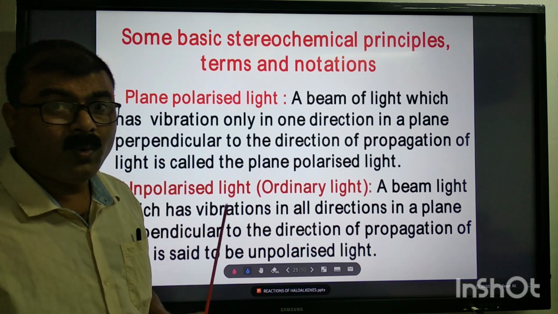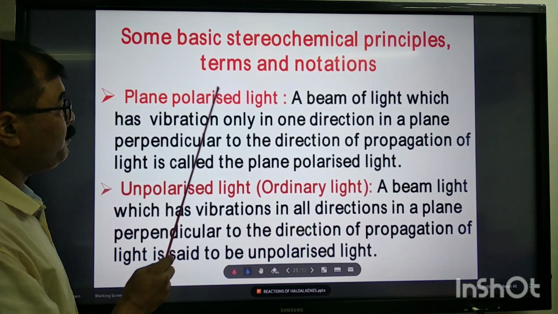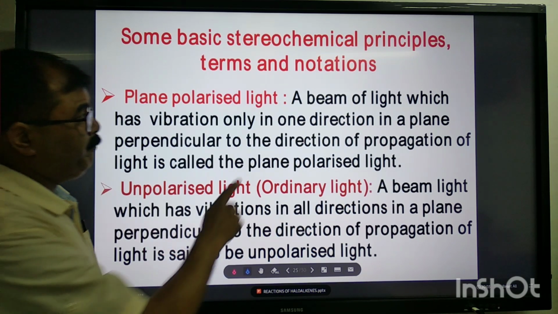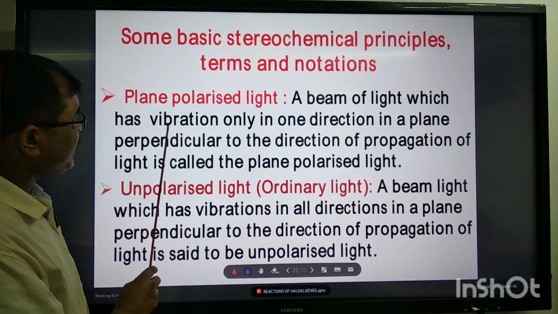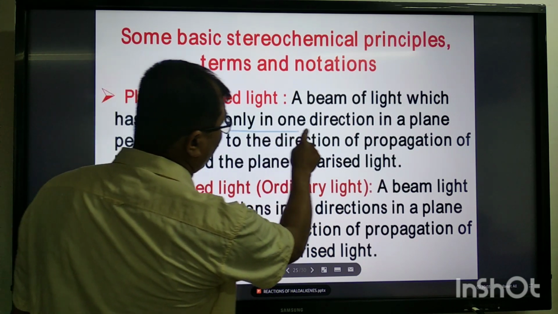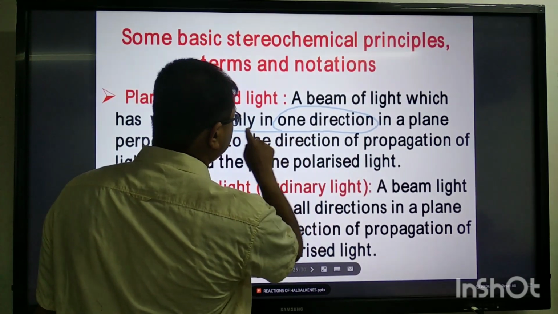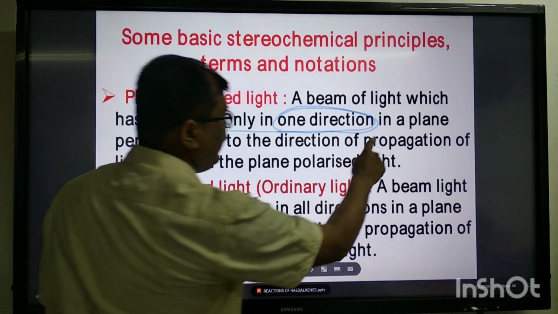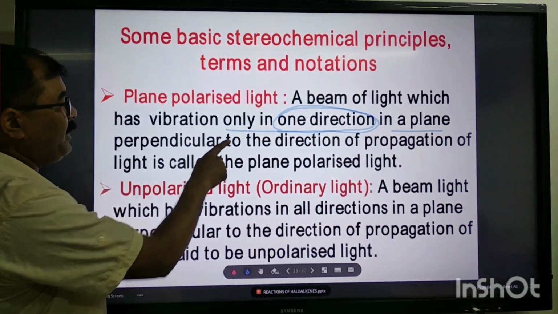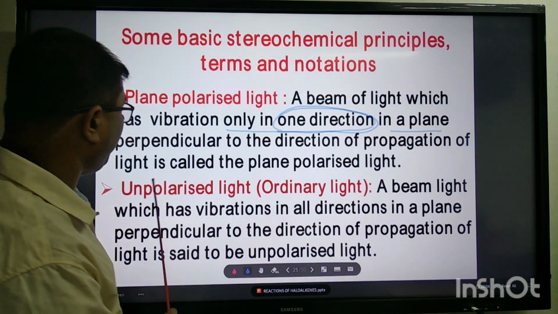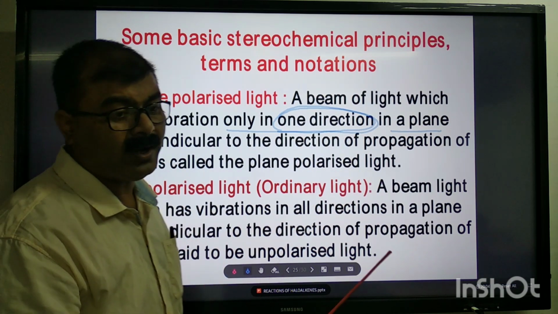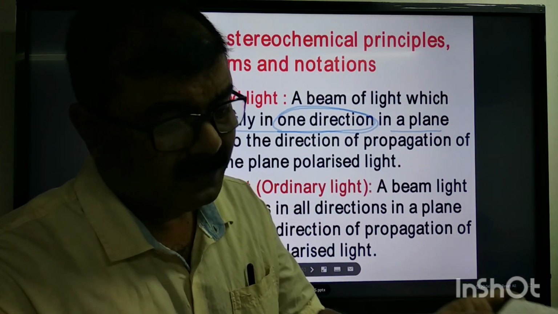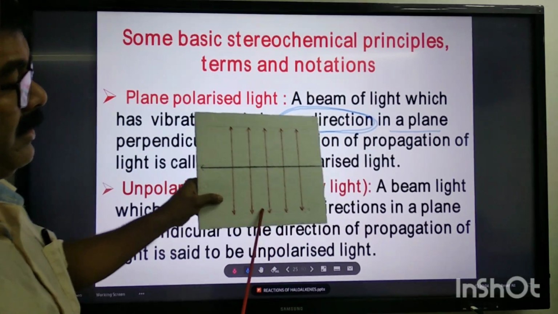First we learn the meaning of plane polarized light. Let's see the definition. A beam of light which has vibration only in one direction, only in one direction in a plane perpendicular to the direction of propagation of light, is called plane polarized light. To understand that, you see, this is plane polarized light.